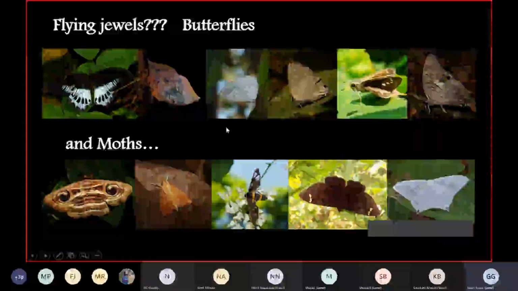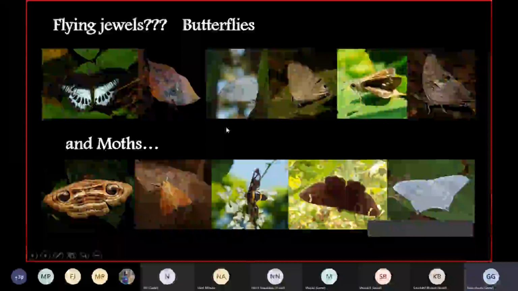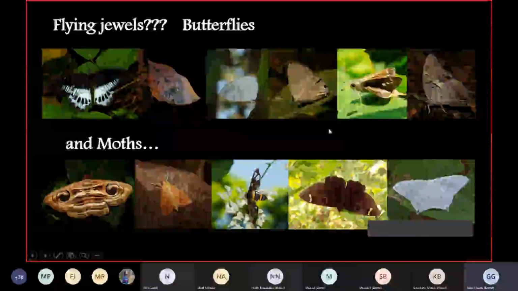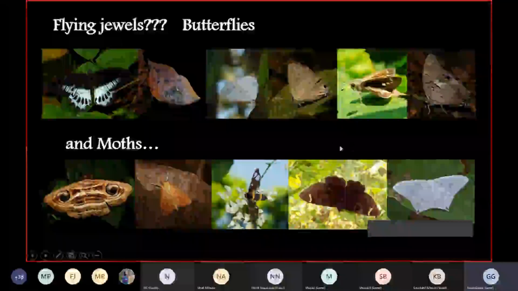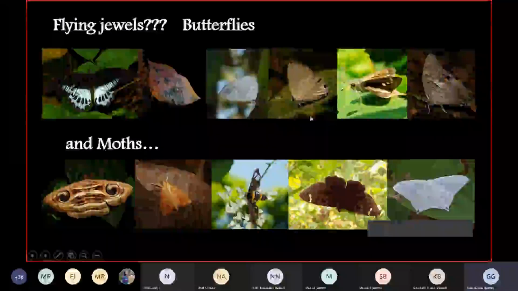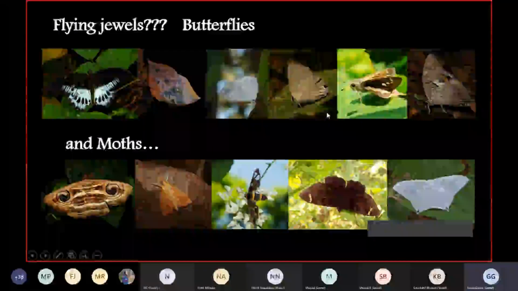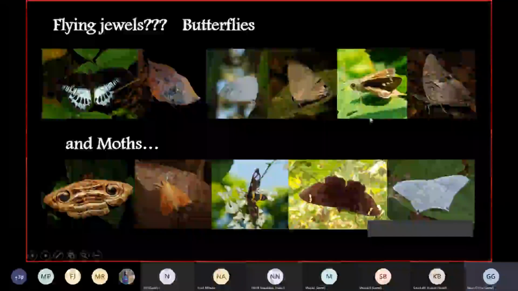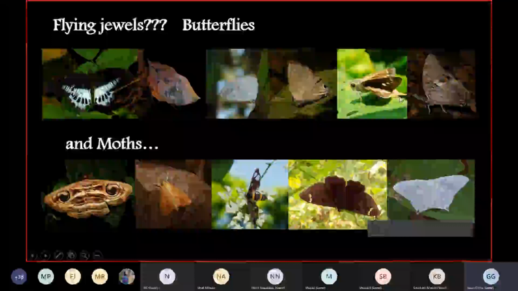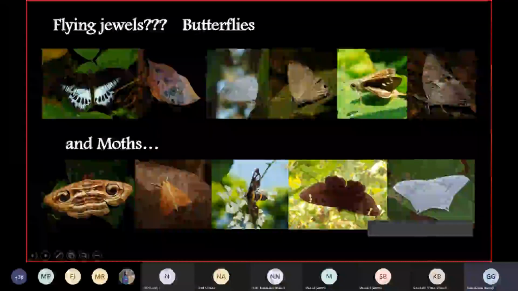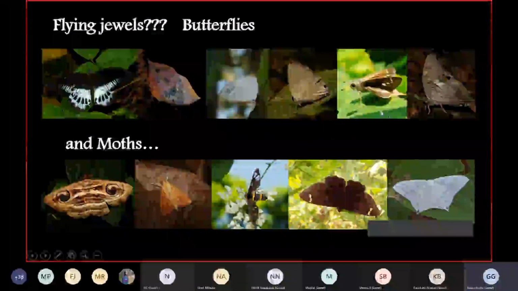Then Shreya, while explaining the findings of our study, mentioned that we found butterflies belonging to one superfamily, the Papilionoidea. And this is a Hesperiidae. These are called skippers. They are butterflies, but they belong to a different group.